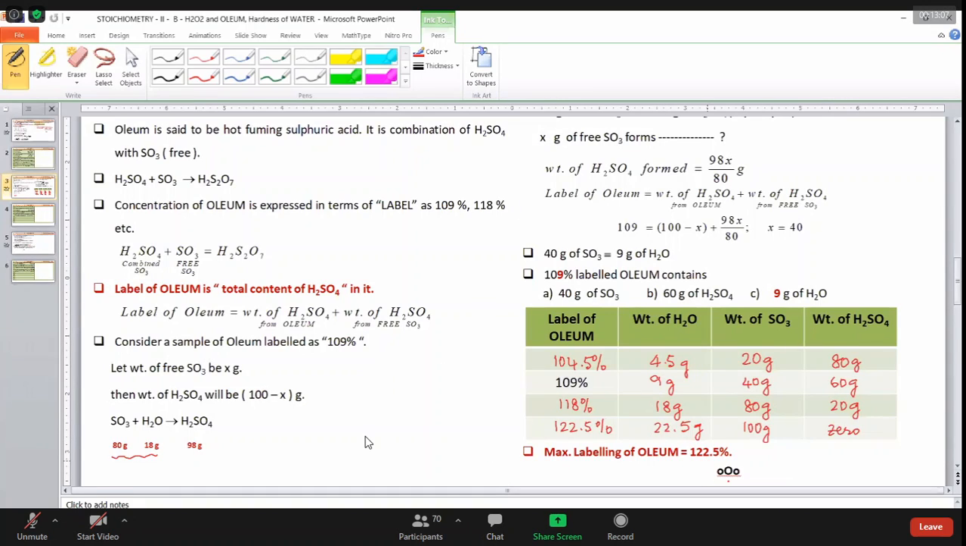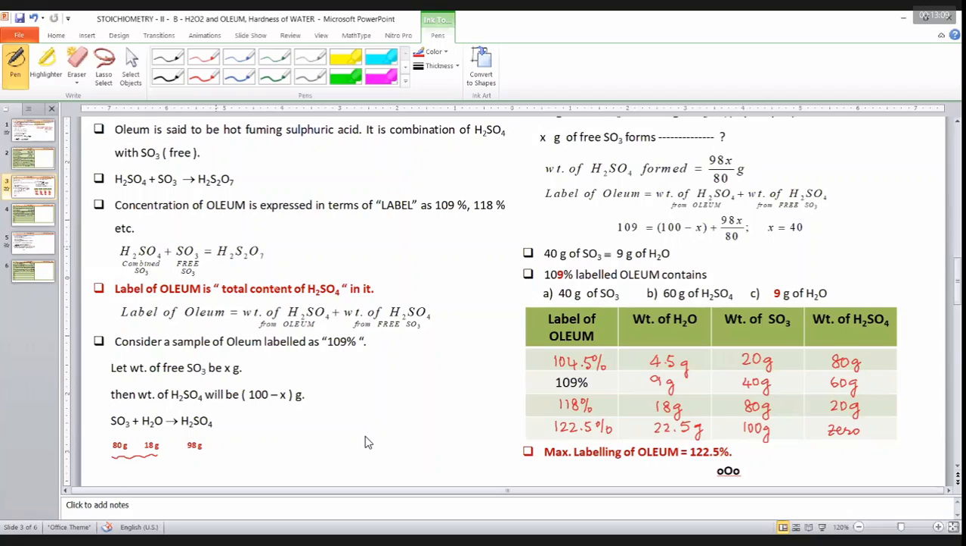So if you are discussing anything in terms of oleum, remember the concentration of oleum is expressed in terms of label. And what is the meaning of label? How to write the label? All is over. Come on, take down that.